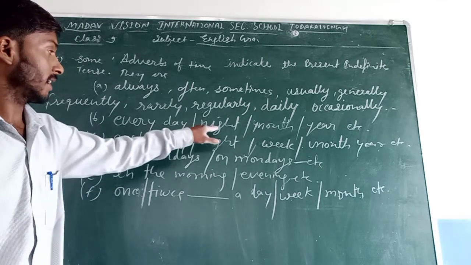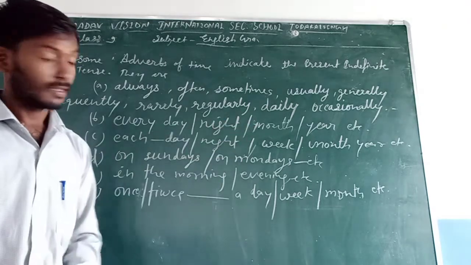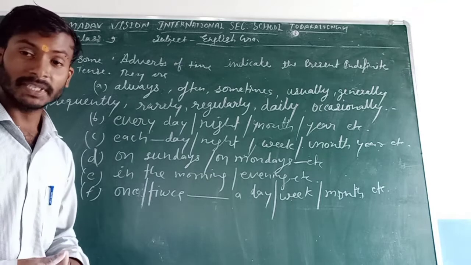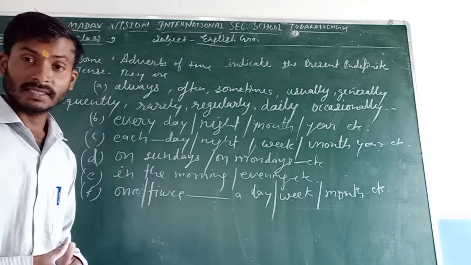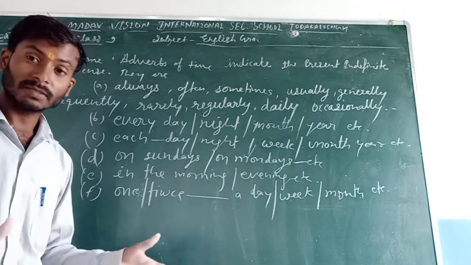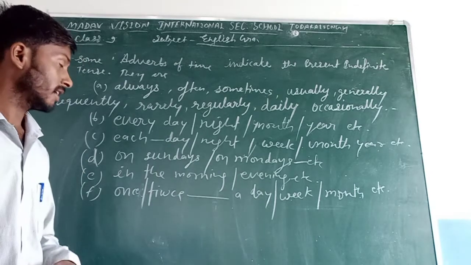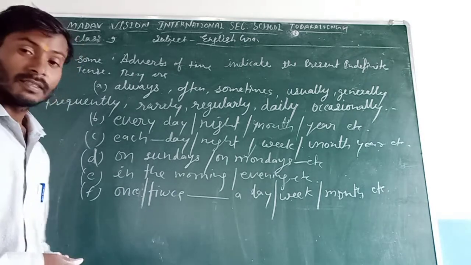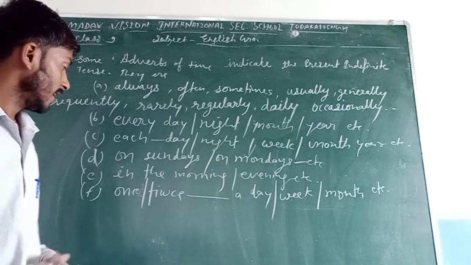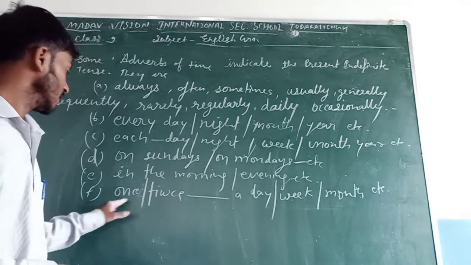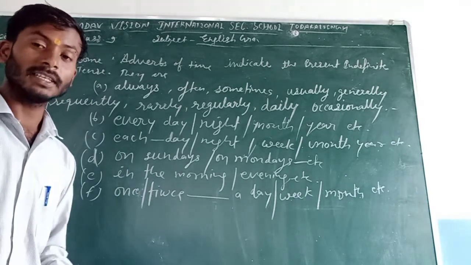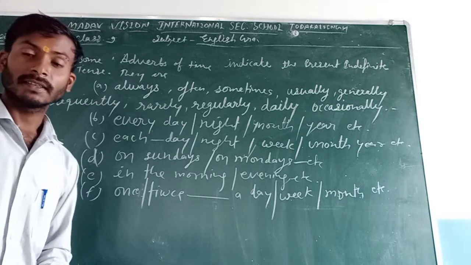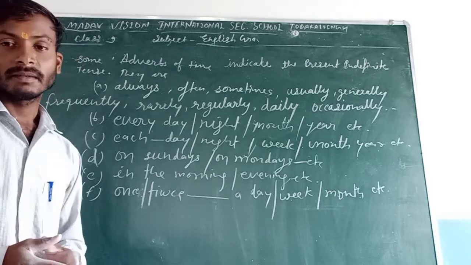Every day, every night, every month, every week, every year, each day, each night, each week, each month, each year show present indefinite tense. On Sundays, on Mondays show present indefinite tense. In the morning, in the evening, once a day, twice in a day show present indefinite tense, and once or twice shows regularity of action. Regular action. Dear student, we will learn from example.